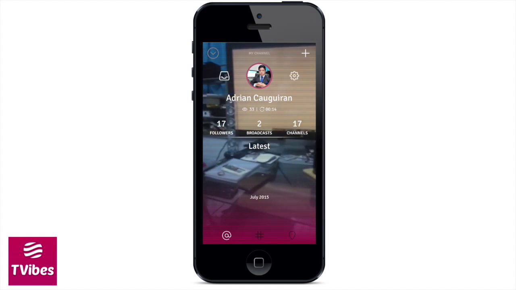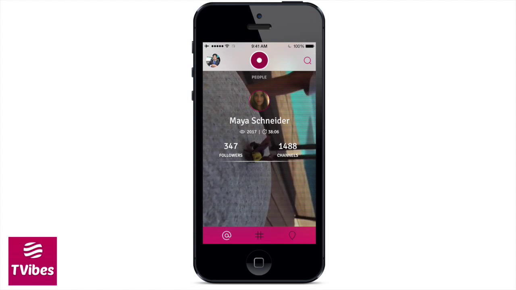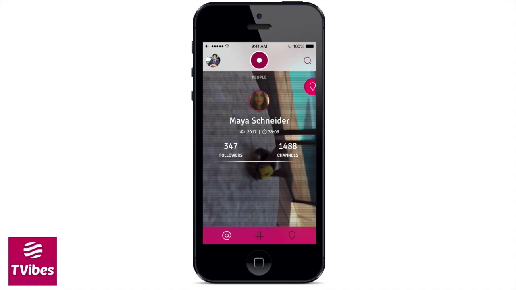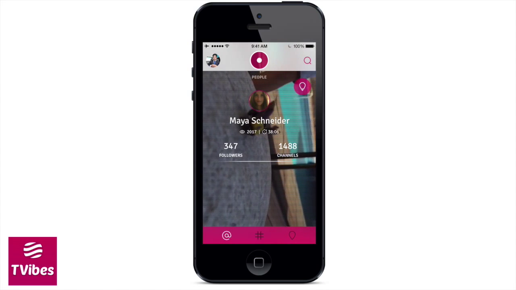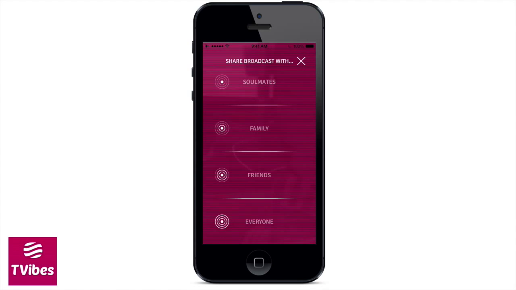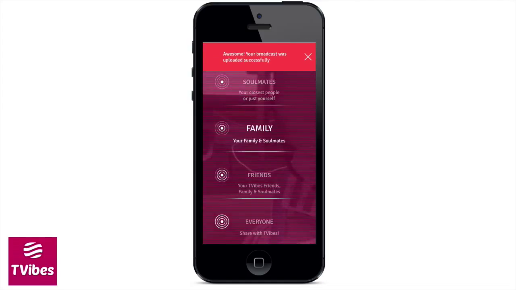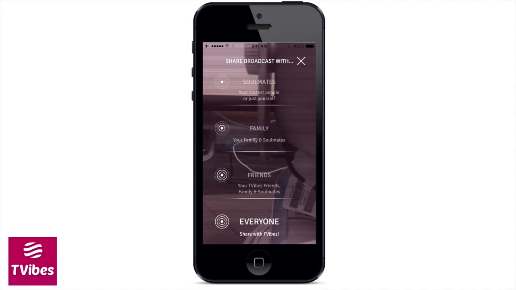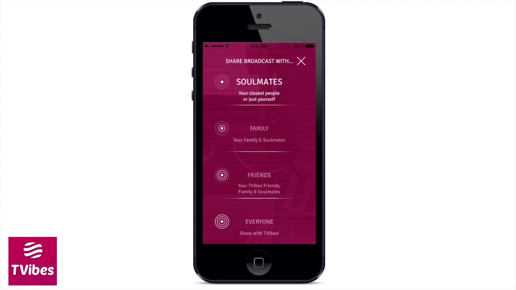Now, that being said, let's talk about how you can go about posting your own videos and capturing your videos with TVibes. By clicking on the top interface here, this little circle, this will allow you to share broadcasts with 4 defined groups. So this is soulmates, family, friends, and everyone. Each of these groups are obviously defined by people that you set within your settings, which we'll go back to here in just a second.